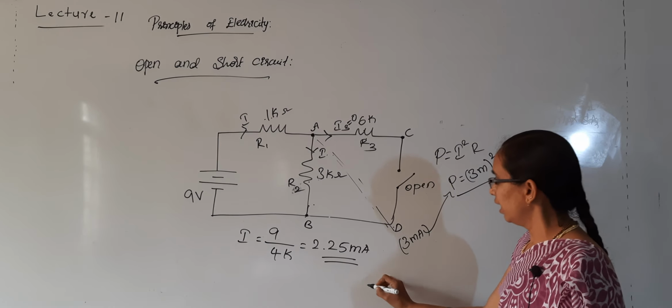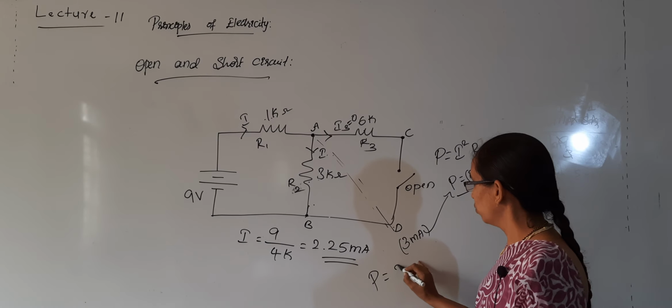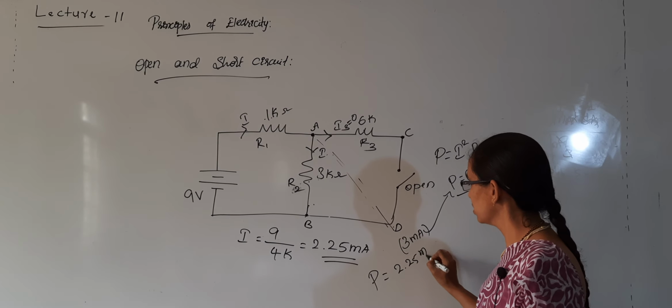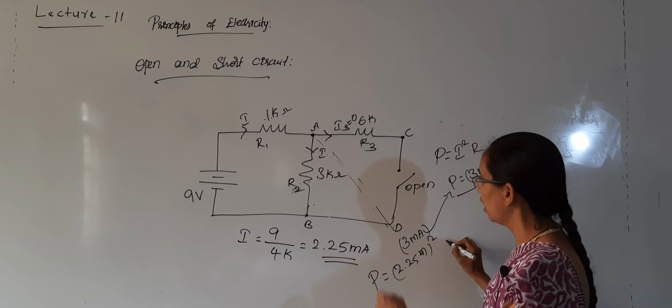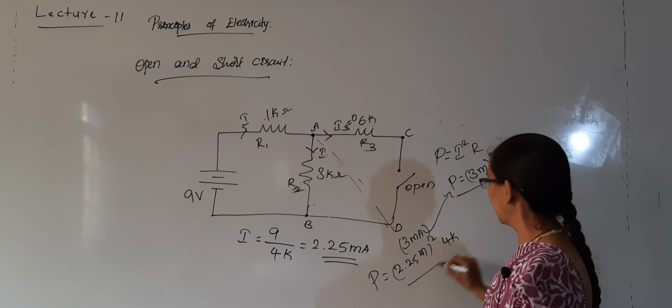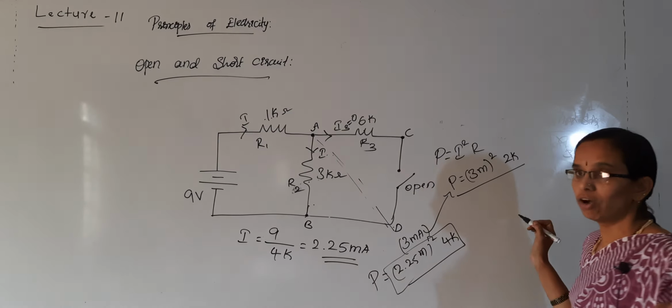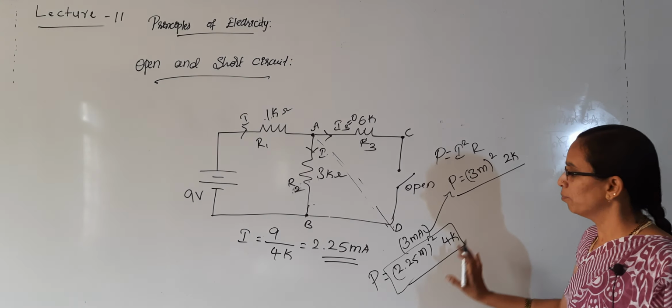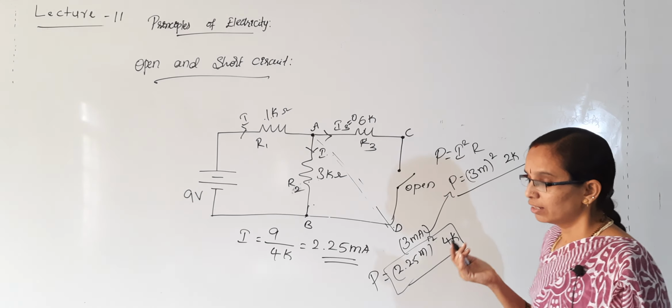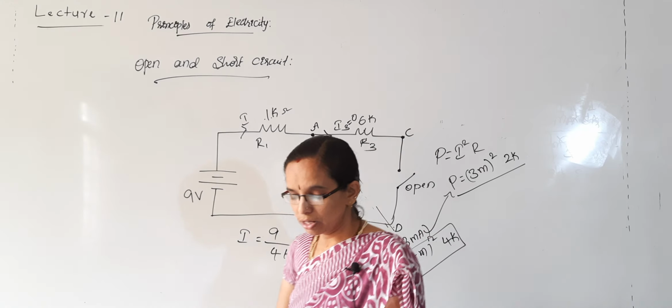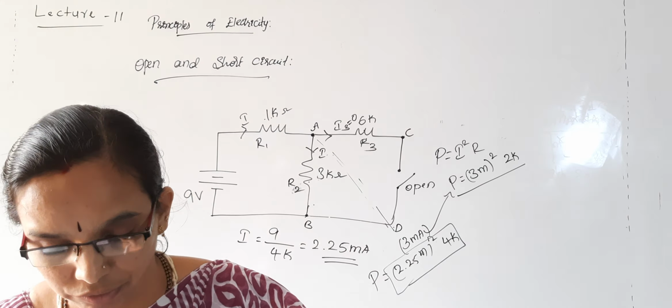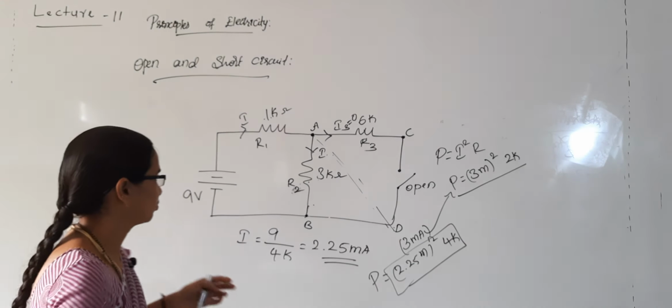Calculate this, and 2.25 milli square into R, which will be 4 kilo. Calculate this. For your knowledge sake I am telling, calculate both and see where the power will be less. Because of the open circuit we have got less power.